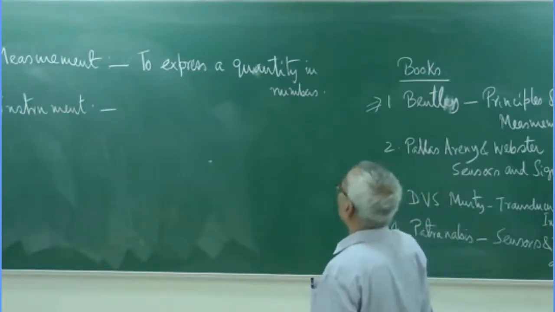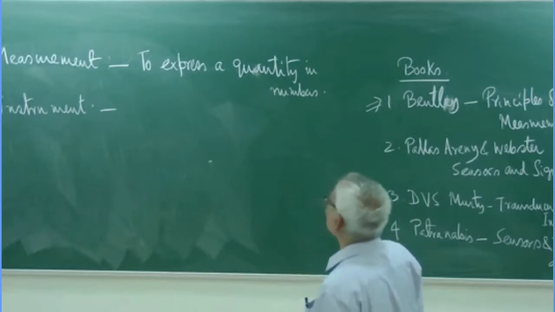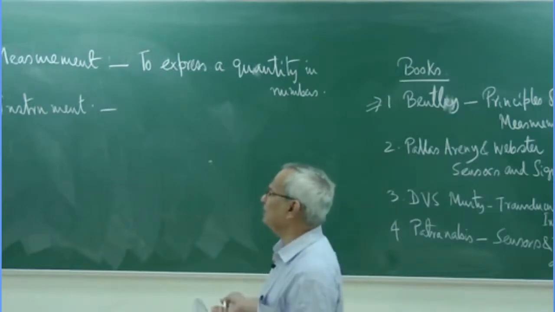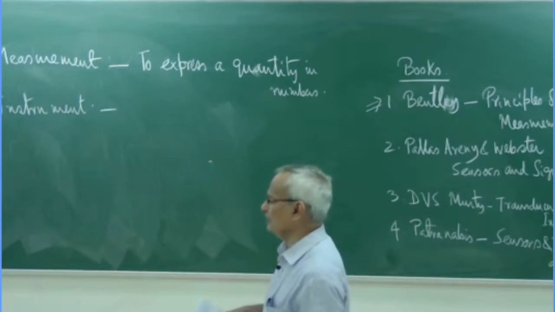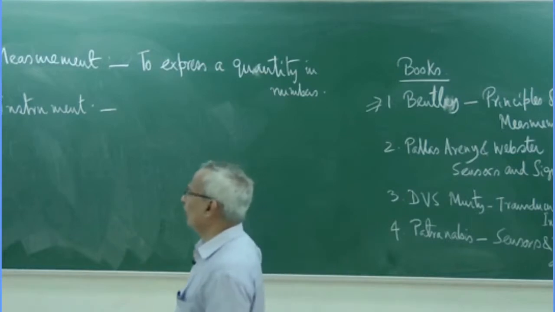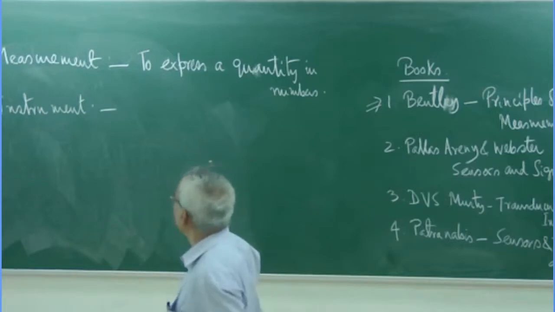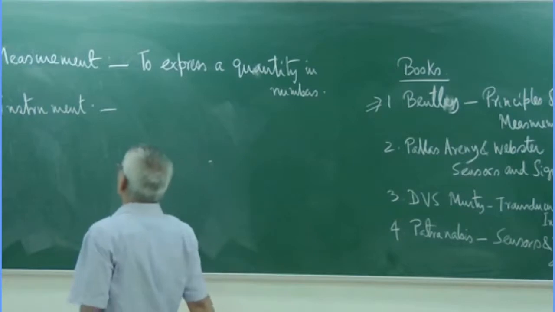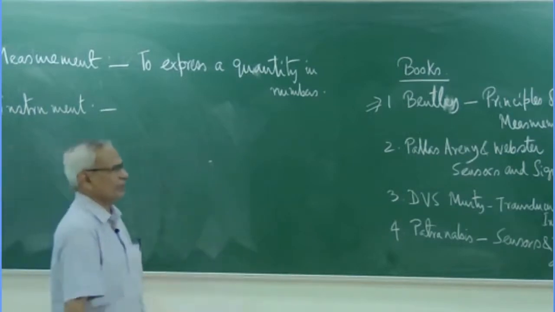So our objective is to express a quantity in numbers. But there are other ways also, like fuzzy systems, where quantities are expressed in fuzzy terms, but ultimately we want to quantify and express it in numbers. And the instrument is the device which measures that.